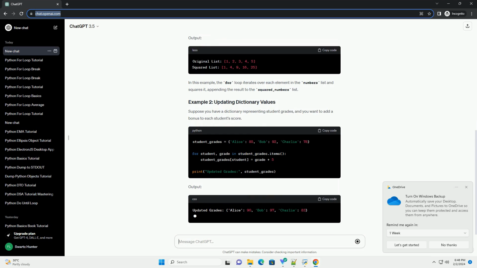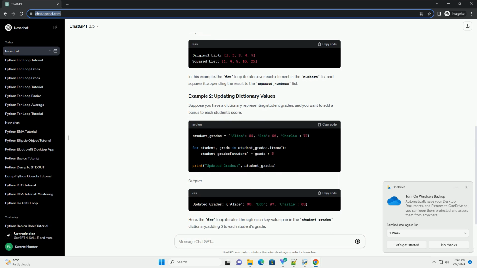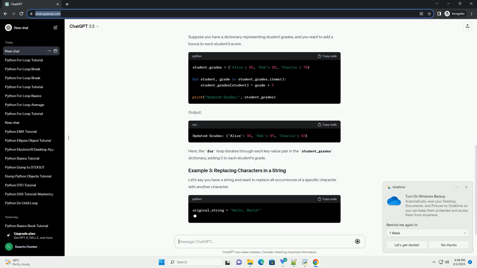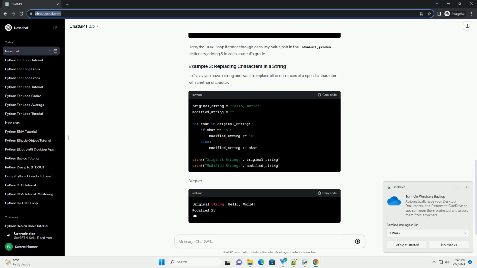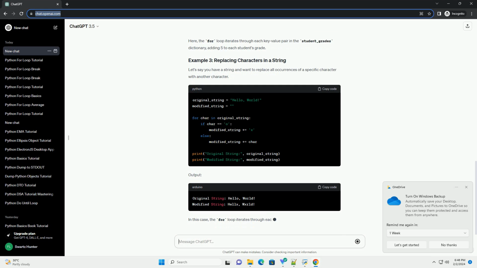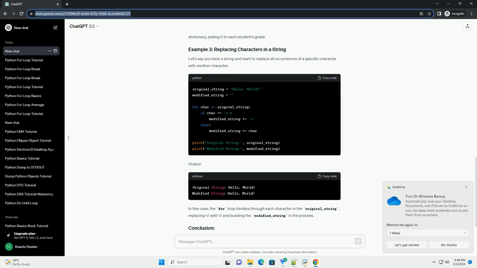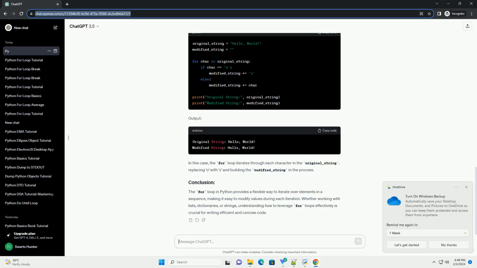Let's consider a scenario where you have a list of numbers, and you want to square each element in the list using a for loop. Output. In this example, the for loop iterates over each element in the numbers list and squares it, appending the result to the squared_numbers list.